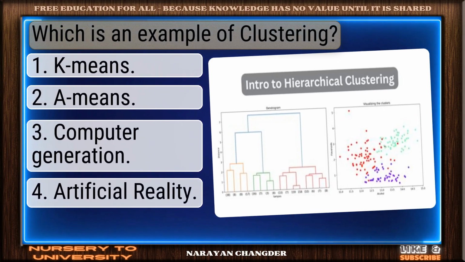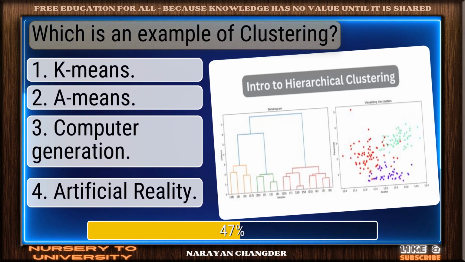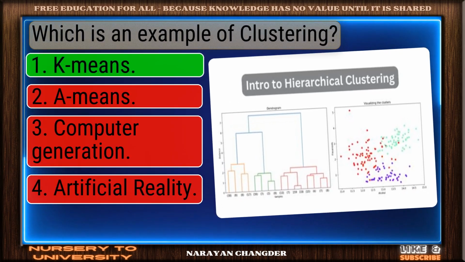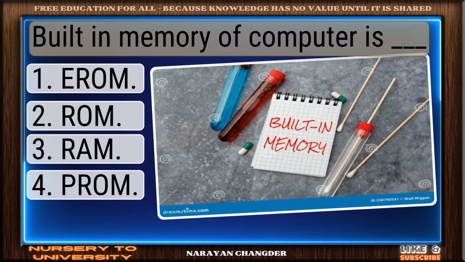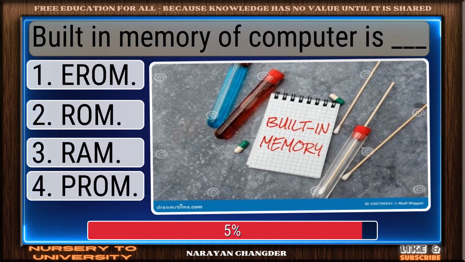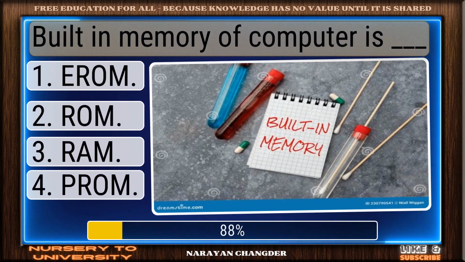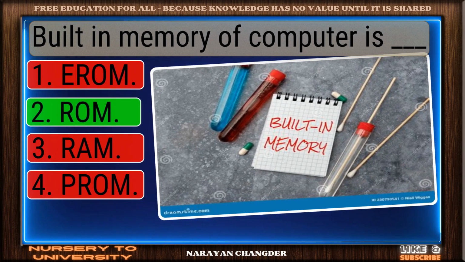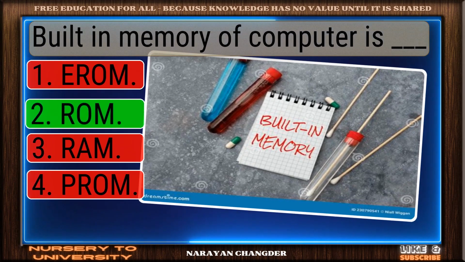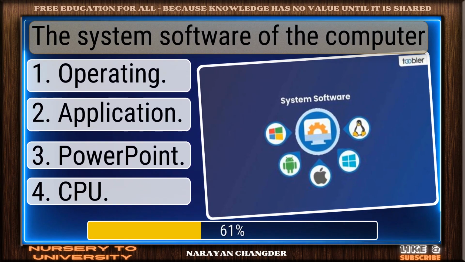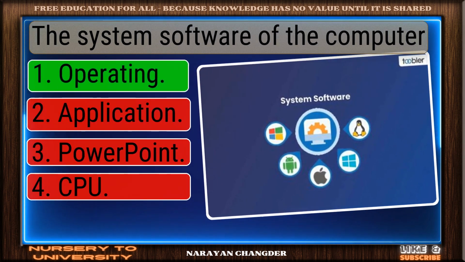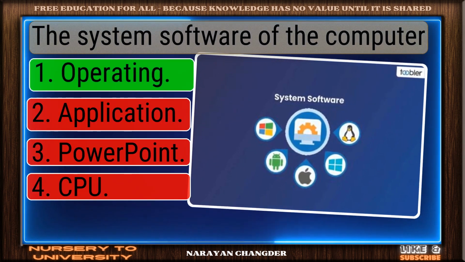Which is an example of clustering. Nice work. K-means fits perfectly. Built-in memory of computer is dash. Good thinking. ROM is right. The system software of the computer. Great thinking. Operating is right.